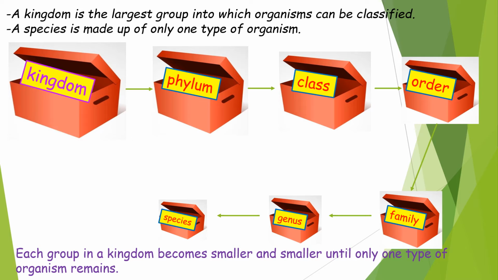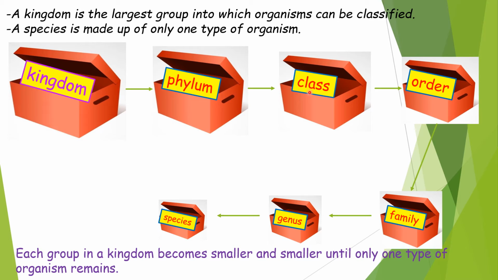Let's think about it as follows. Let's consider that a kingdom is the largest box in here. So this largest box is classified into smaller boxes that are phylums, and a phylum is classified into different classes.